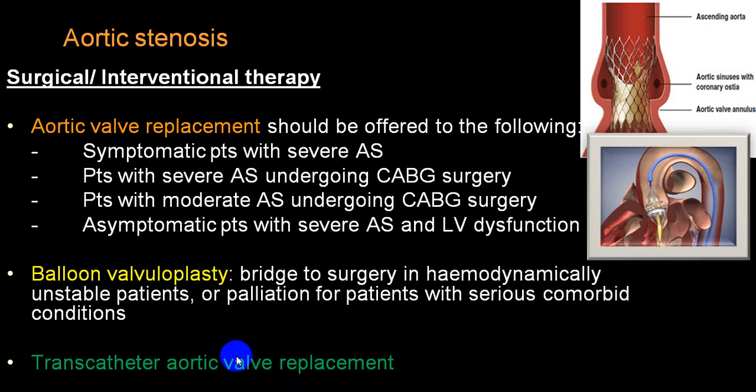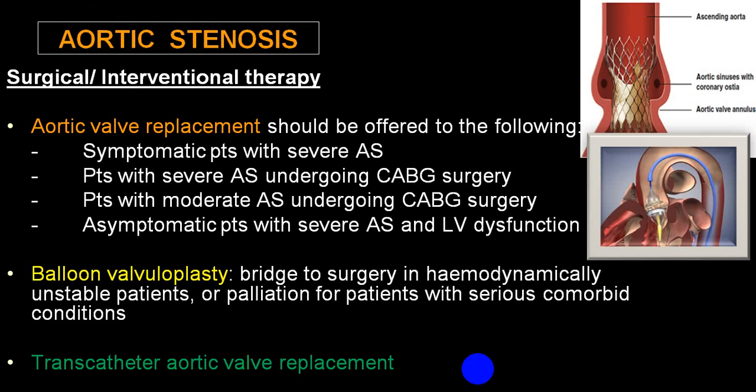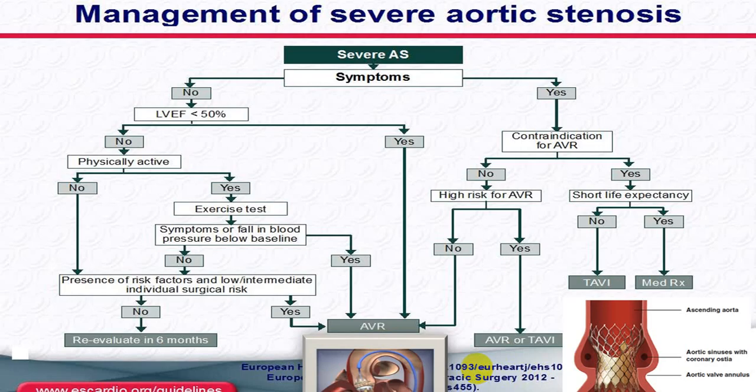a TAVI, transaortic valve implant, that is TAVI, or it is also called TAVR. Aortic valve replacement is called AVR, and transcatheter is called T. So, those are the different procedures which are being commonly done. So in a severe aortic stenosis, either you go for a TAVI or you go for what we call an AVR.